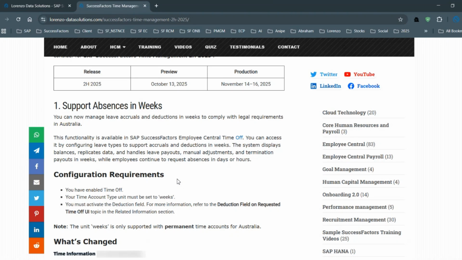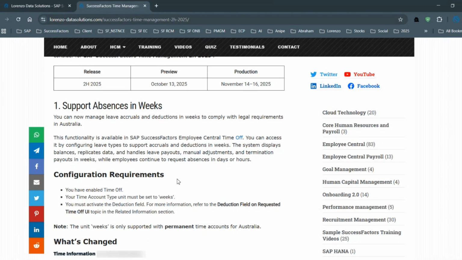This weeks option is only going to support when you create permanent time accounts, where you can select the unit as weeks, not the recurring accounts. So we should understand that with regard to this weekly option support. This functionality is introduced keeping in mind the legal requirements of Australia.